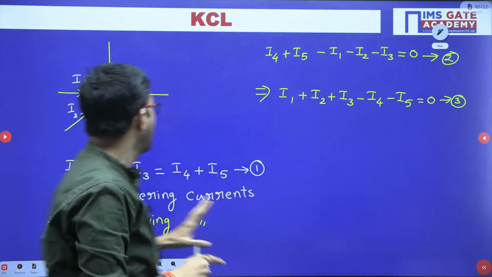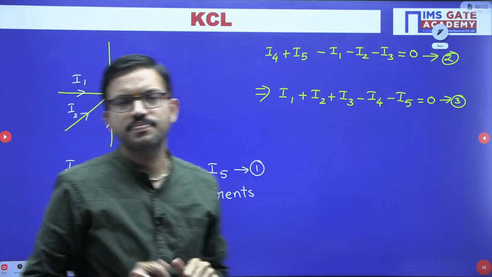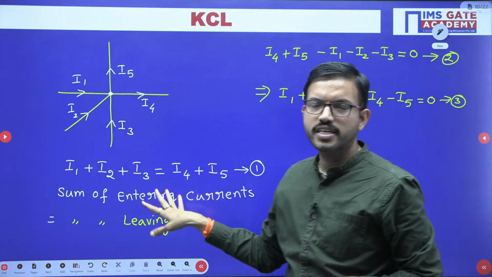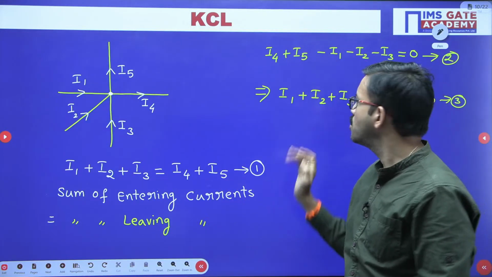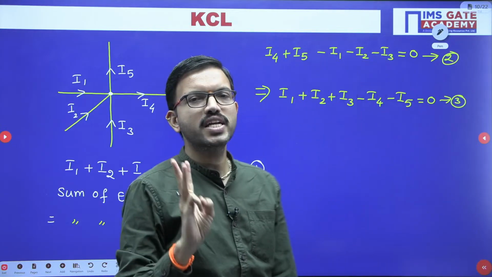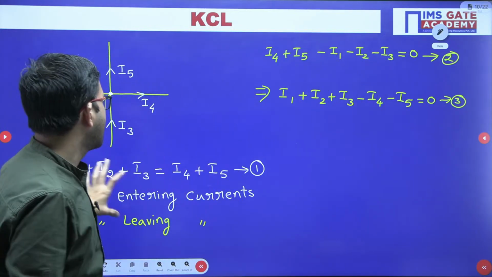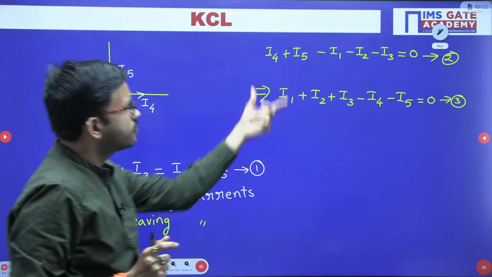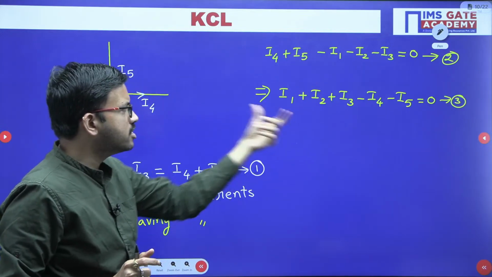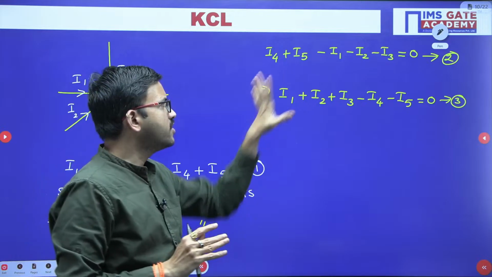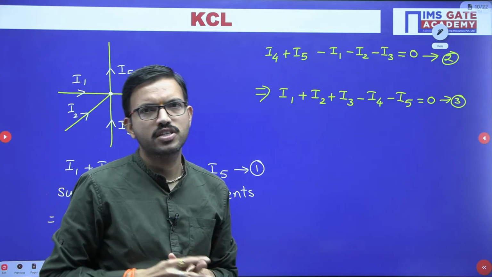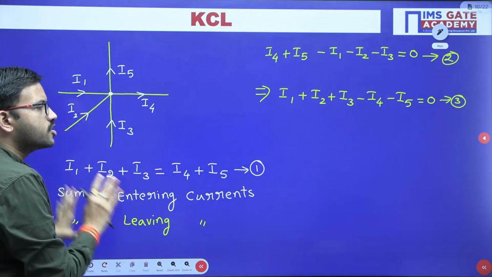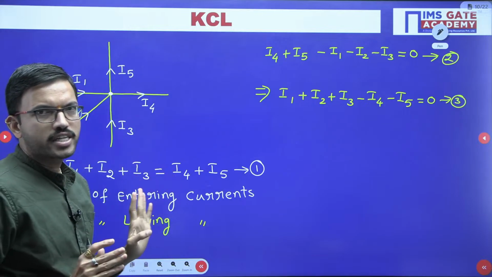So based on your convenience, regarding KCL you can follow like this: sum of entering currents equal to sum of leaving currents, or sum of leaving currents equal 0, or sum of entering currents equal 0. So you are getting 3 possible equations. Whatever the other 2 you are getting are based on the rearrangement of the first equation, that's all. Otherwise, from the second equation we can write the first, or from the third equation you can write the first. In this way, with the help of any one equation we can write any other equation. Whichever equation you want to remember regarding KCL, you can follow accordingly.